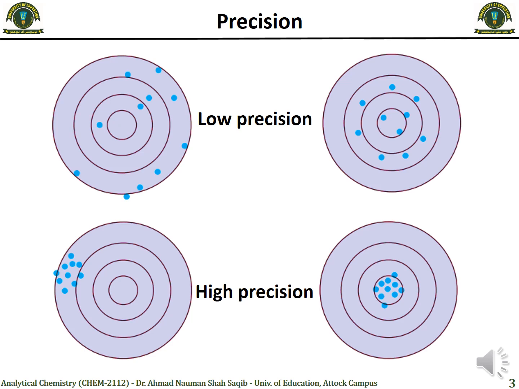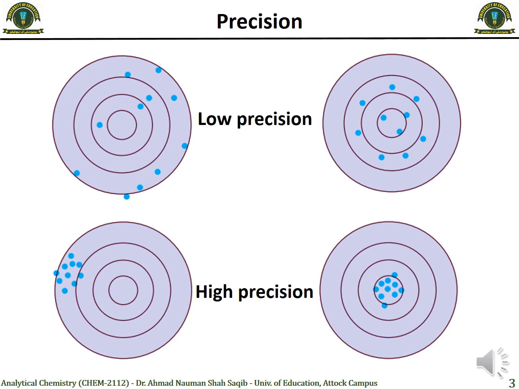Similarly, the second diagram on the top shows a similar result, although we can see three results around the center, these points are scattered, which shows that this method or experiment is not reliable because it is of low precision. Next, if we come to the bottom of the figure, we see the two diagrams.